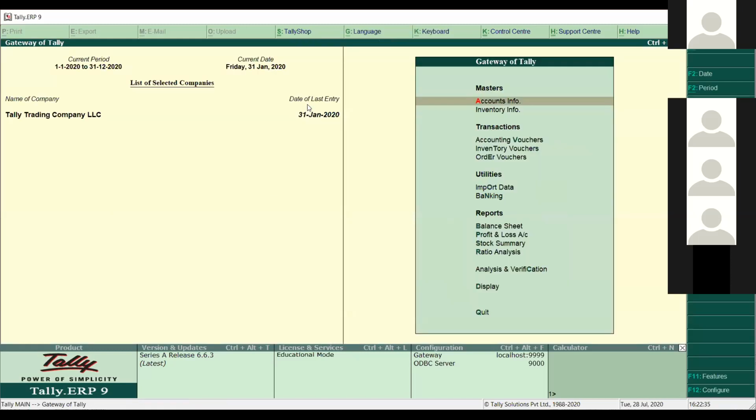The first was the procurement side, and the second is that we are going to use our sales side also. How to make a sale quotation, how to make a sale order, and delivery note and invoice. How we can make that.